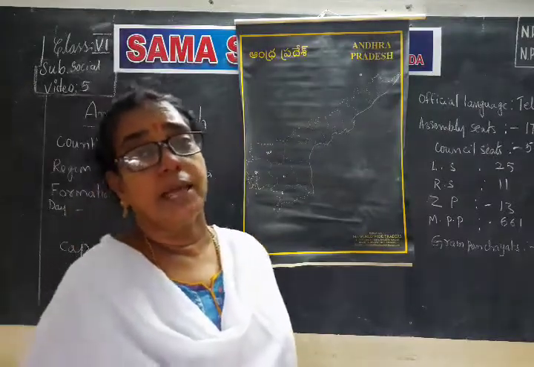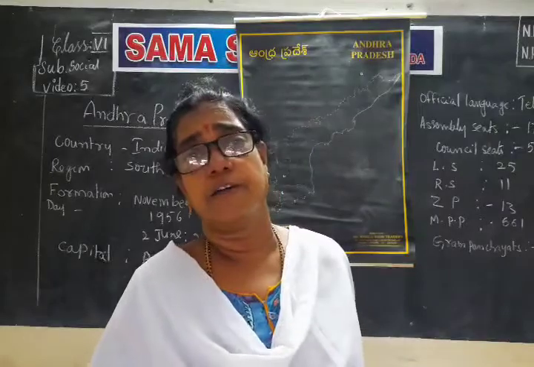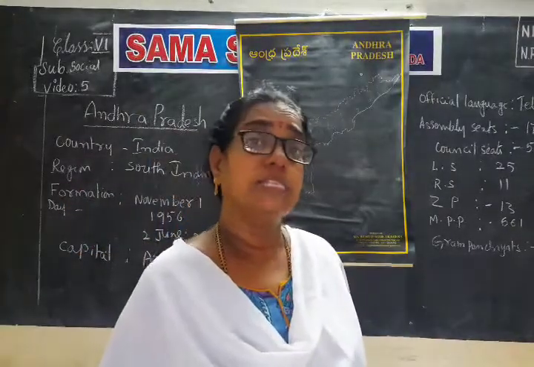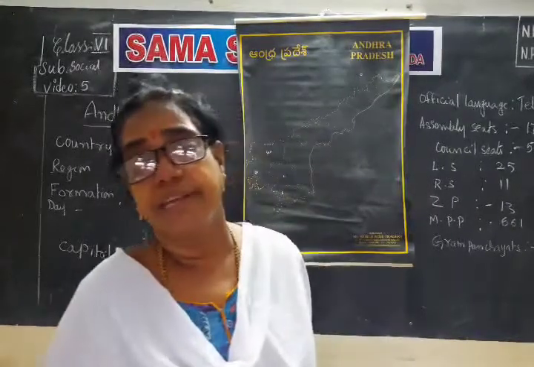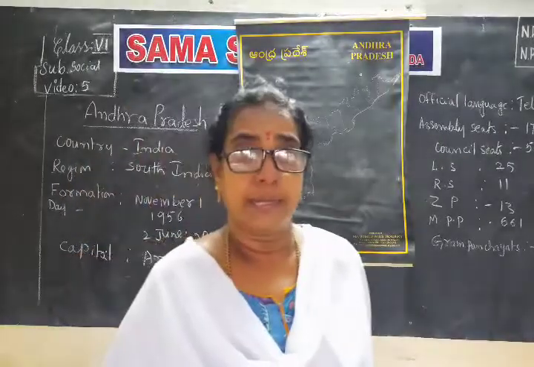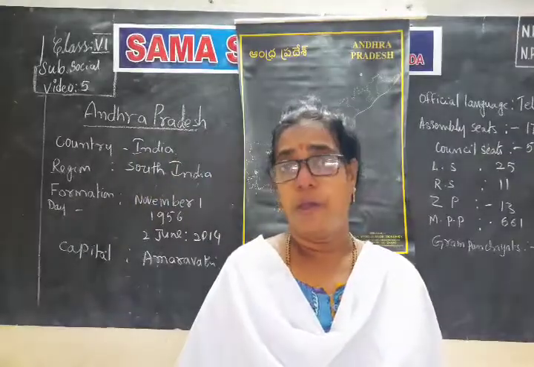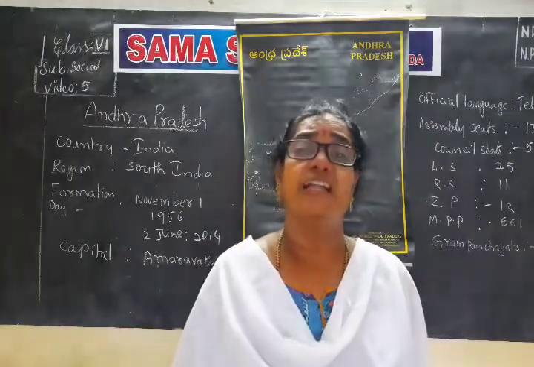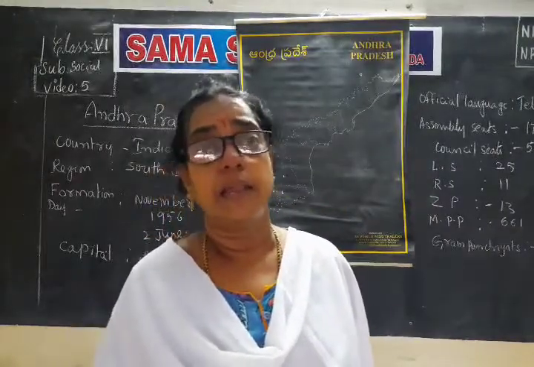Anyhow, we learned about oceans and continents, and we know their importance. We also marked the states, capitals and union territories on the map. We learned in detail about the Indian states and union territories. What is a union territory? A union territory is a part of the country which is directly ruled by the central government.